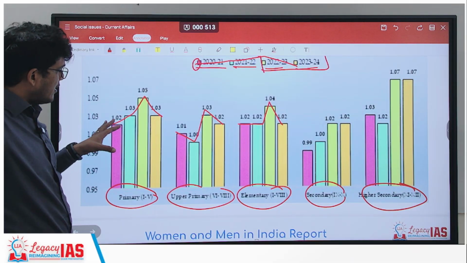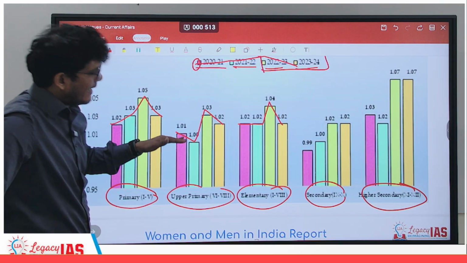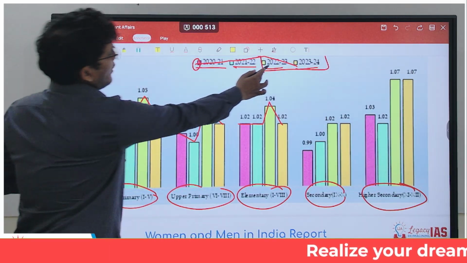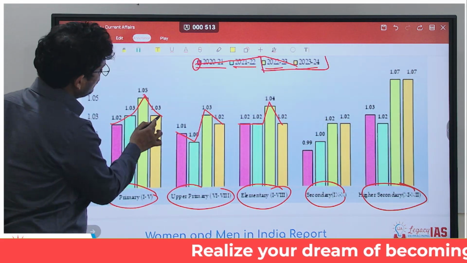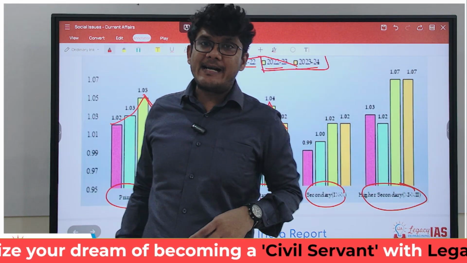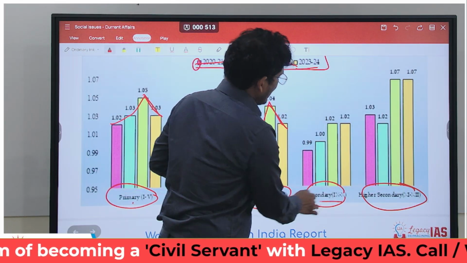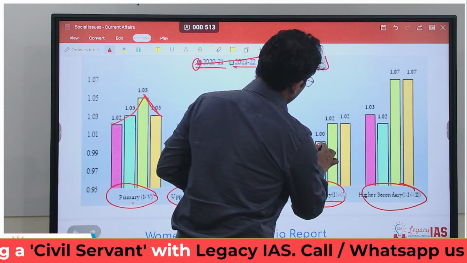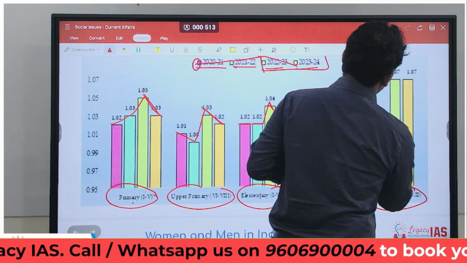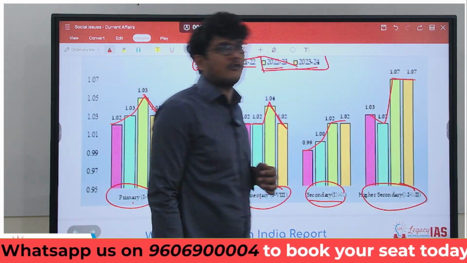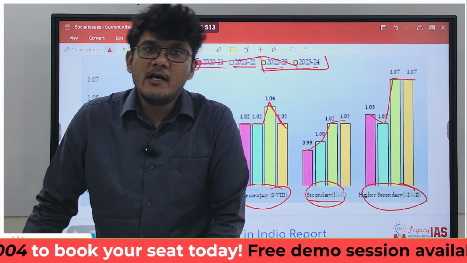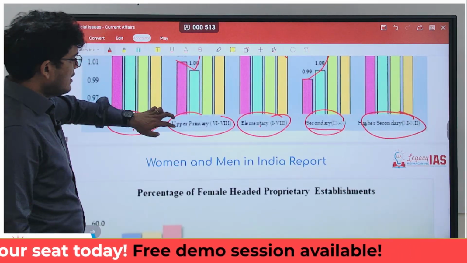In the initial years here, there is an increase, here there is a decrease, here it's constant. But one thing is same, that is from 22-23 to 23-24, there has been a decline in primary, upper primary and elementary. Let's move ahead. In the secondary, let's see what happens. There has been an increase, constant, so no decline in secondary. In higher secondary, a decline, but then an increase and a constant over here. So this jump is quite a lot in higher secondary, is what is very clear to be seen.